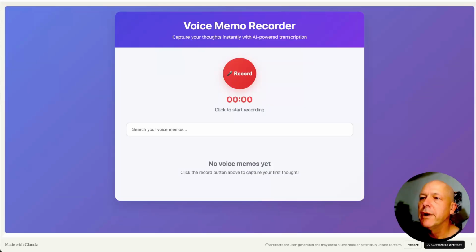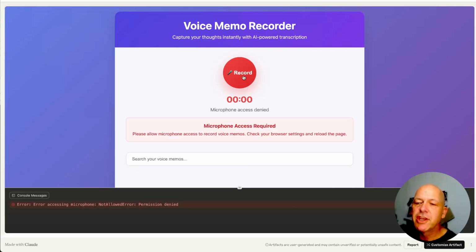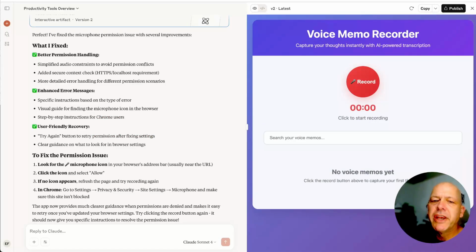All right, it's 8:08. I've published it. I have this in a new tab. Maybe it has to be in a live environment. I'm going to hit record. Still getting the same error. Okay, so I'm going to go back into Claude. Check your browser. It's not asking for permissions correctly. That's okay. Okay, it's now 8:11 a.m.